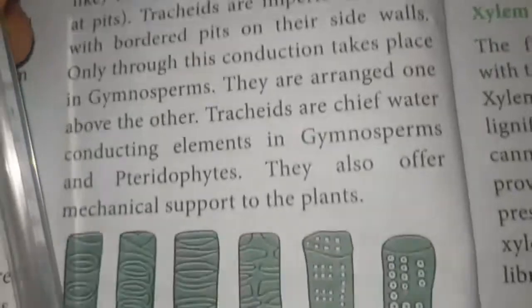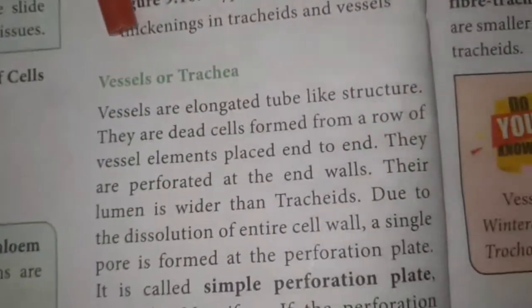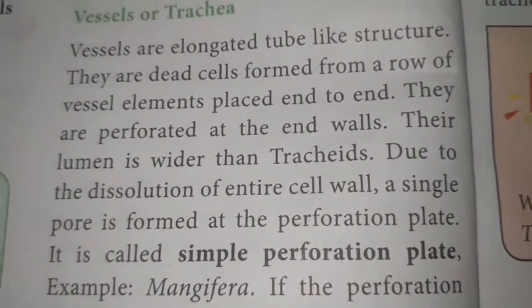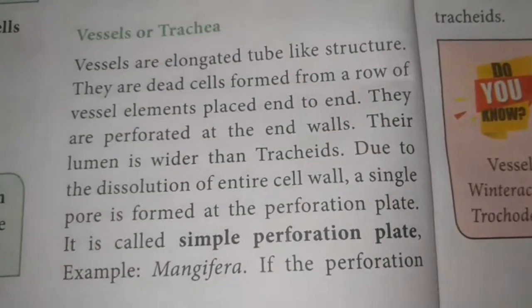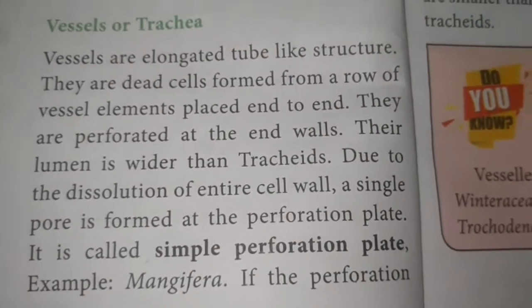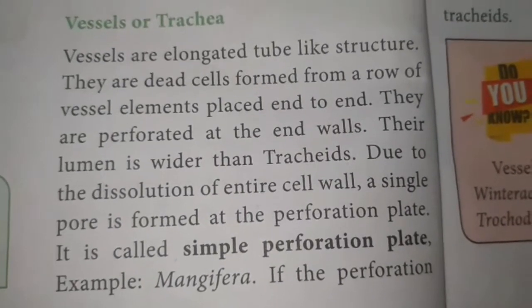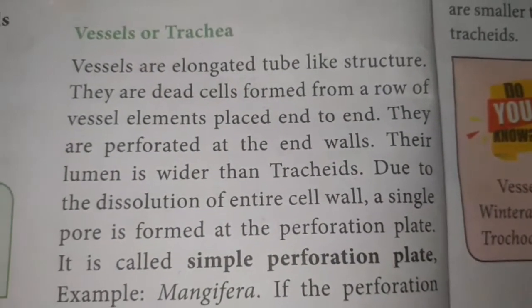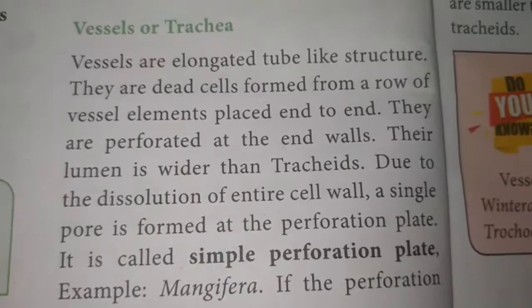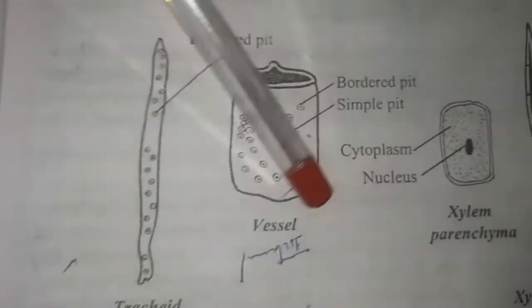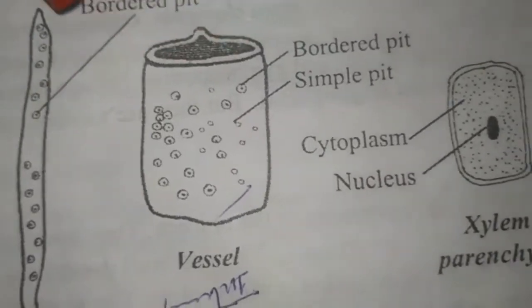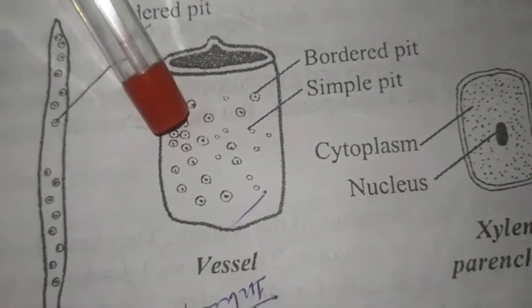The next topic is vessels. The vessels are also called trachea. So the trachea or vessels are the chief water conducting elements in the angiosperms. They are absent in the gymnosperms. The vessels are elongated tube-like structures.